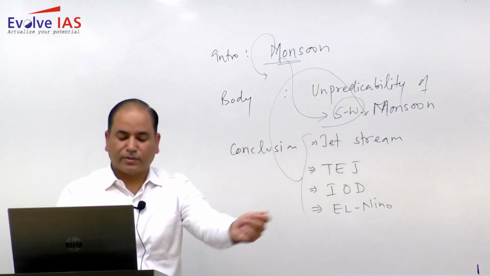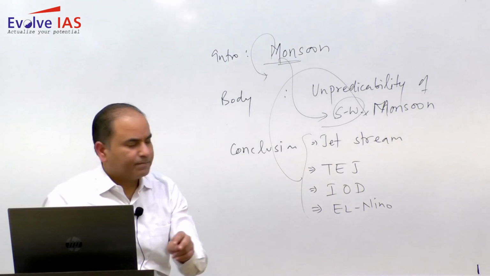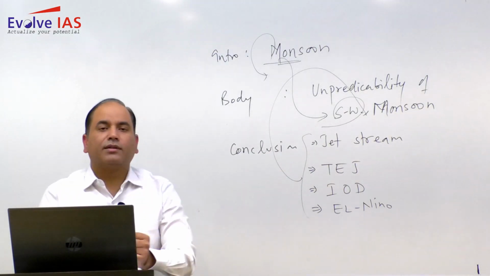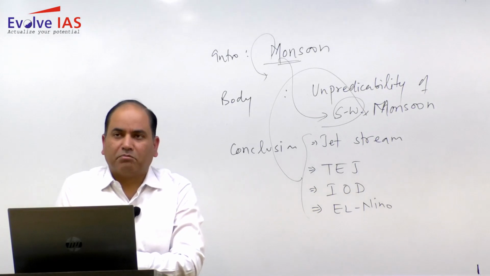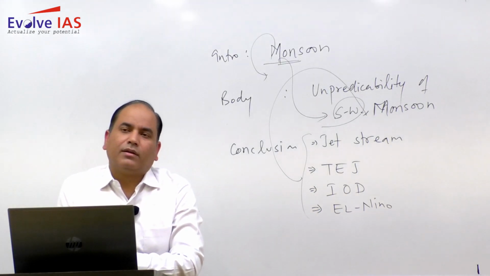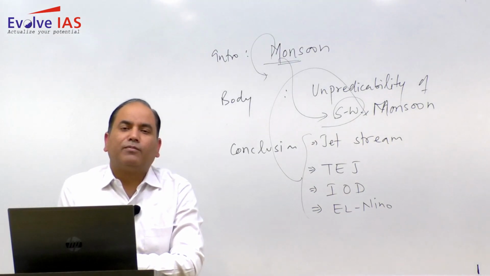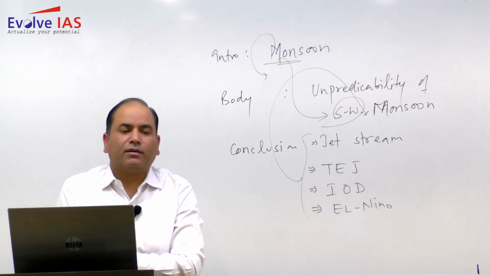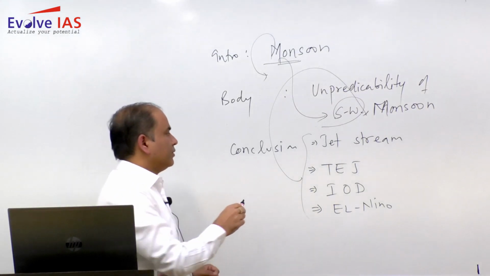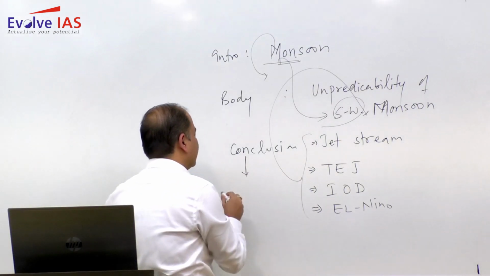So, all these phenomena you are supposed to write. As far as the conclusion is concerned, the best you can say is that the most important consequence of the unpredictability of monsoon is associated with agriculture.